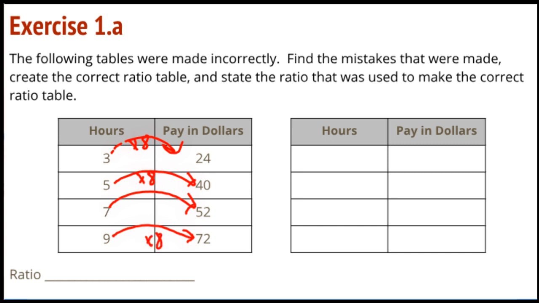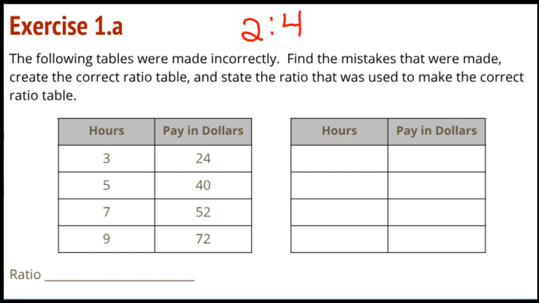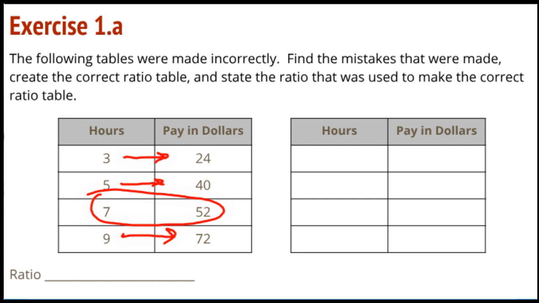So notice when I analyzed this table, the first relationship I looked at was this horizontal relationship, because that is the very heart of a ratio relationship, the comparison between the parts. The most important part of any ratio relationship is the comparison between part A and part B. So I'm analyzing and looking between these, and I notice that I've got 3 of them that are times 8s, but this one, boy, I don't think 7 times 8 is 52.